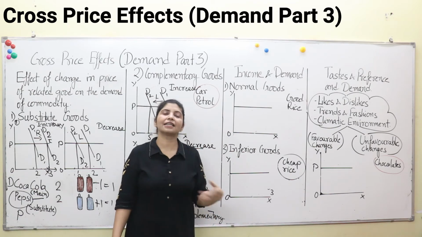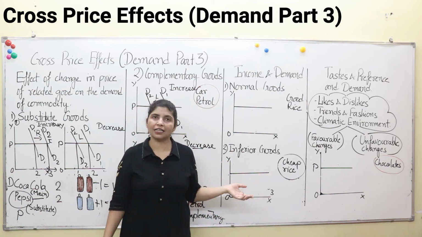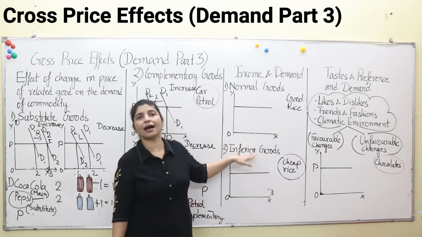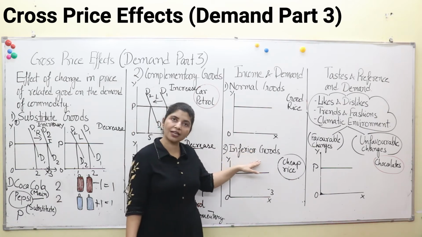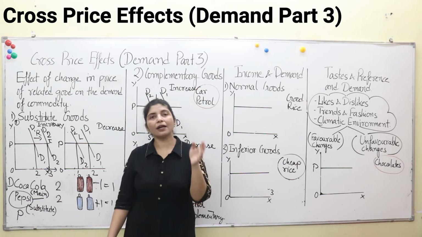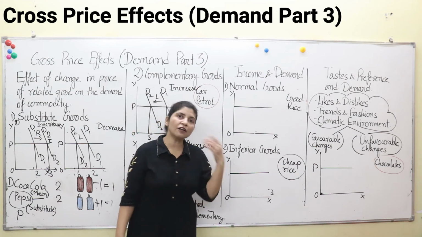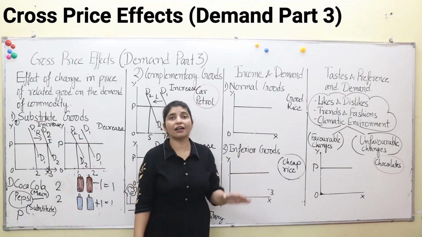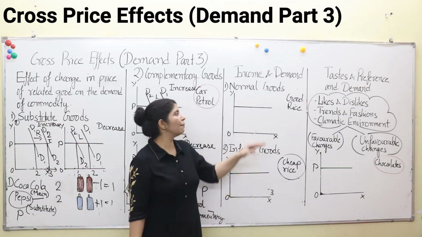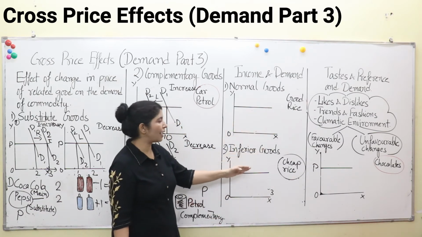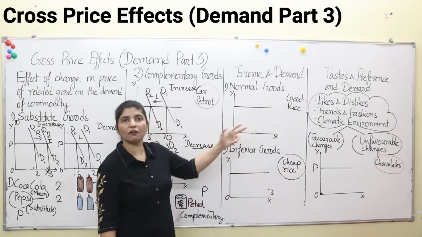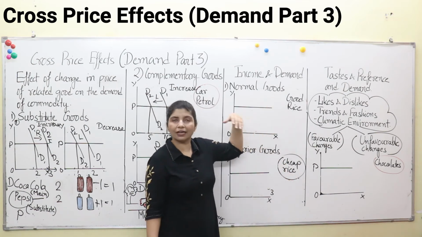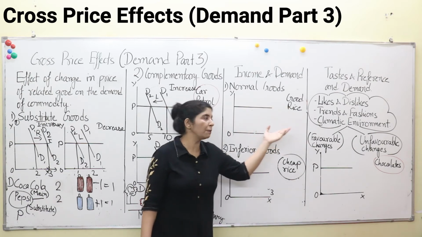What are normal goods? Goods which each and everyone can purchase without any hesitation, because they are of good or normal quality. But some commodities are inferior commodities. Those are very cheap commodities of bad or inferior quality, and people who cannot afford normal goods are compelled to buy those cheap commodities. If our income is very low, then we won't be able to purchase good quality goods and we have to buy these cheap commodities. Here we have taken the example of rice. One is a cheap quality of rice, that is coarse rice, and one is basmati or a very good brand of rice that people can normally use.